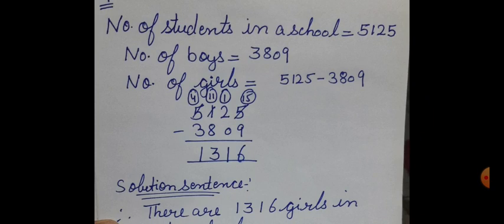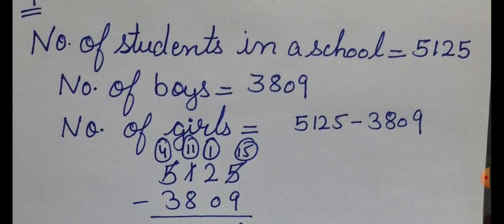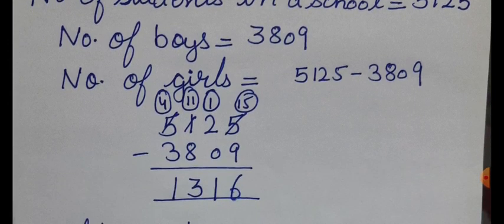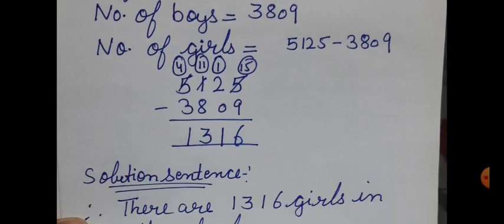Okay, then we have done already. So you can also write number of students, or total number of students in a school, anything. So number of students is 5125. Number of boys are 3809. Number of girls we have to find, and we can find it by subtracting both. So after subtraction we will get our answer, that is 1316. At the last we have to write a solution sentence also.